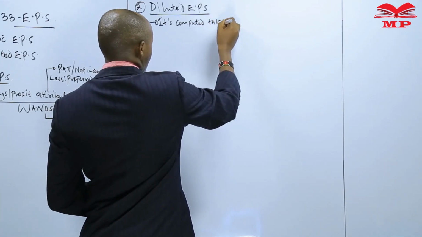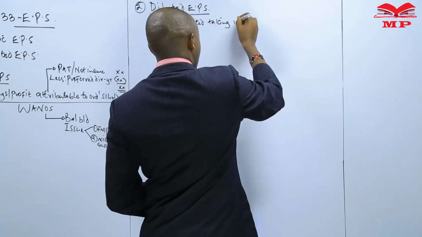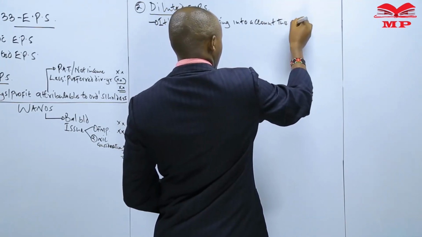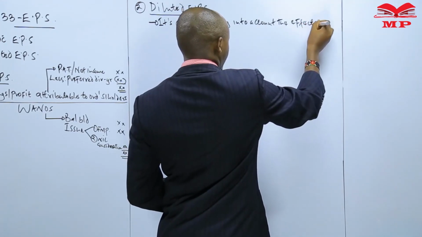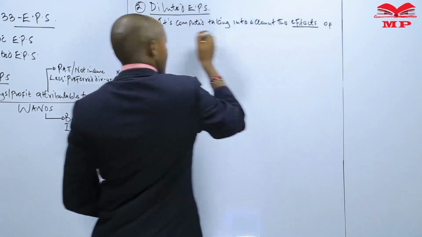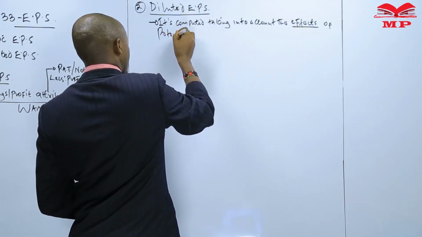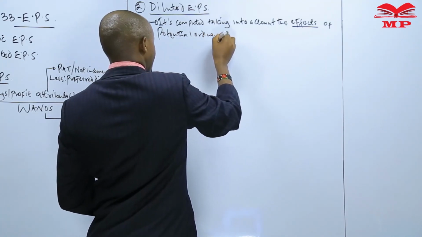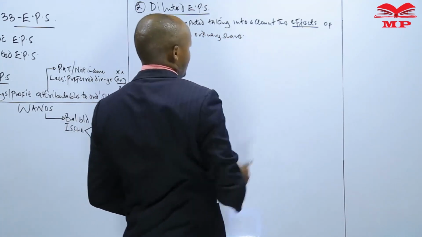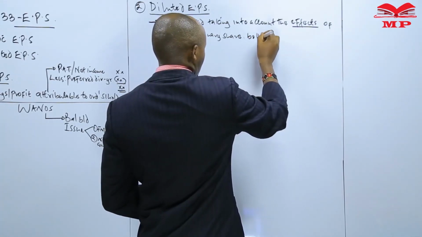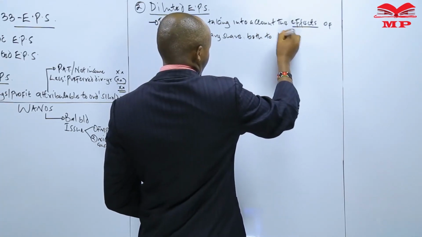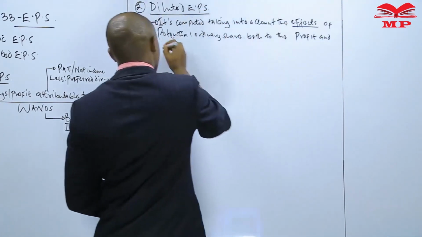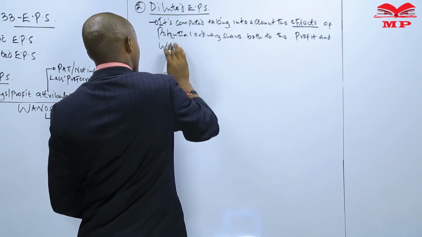So it means that this is an earnings per share which is computed taking into account the effect of potential ordinary shares, both on the profit and on one-offs.